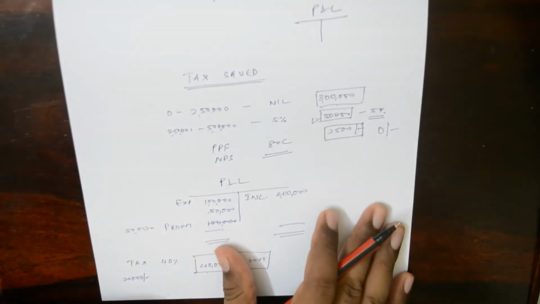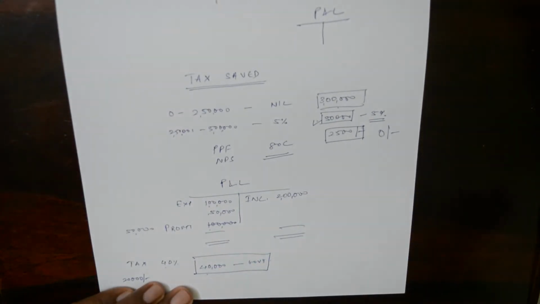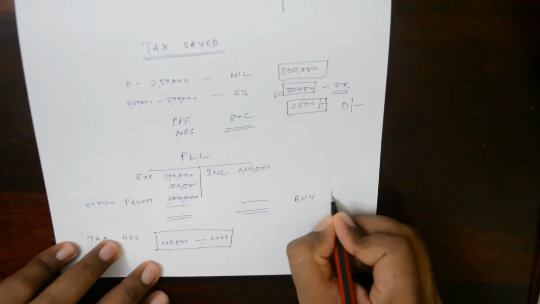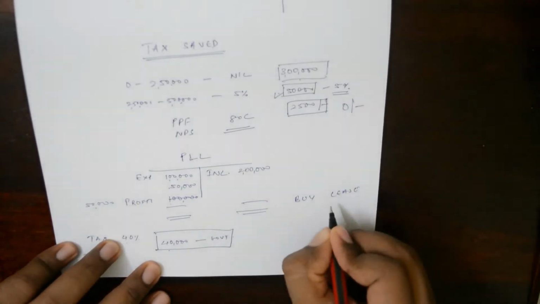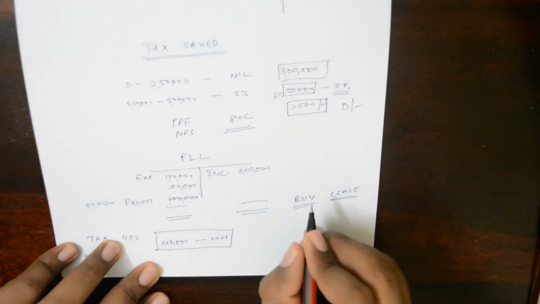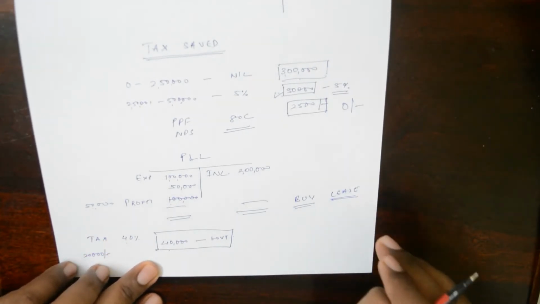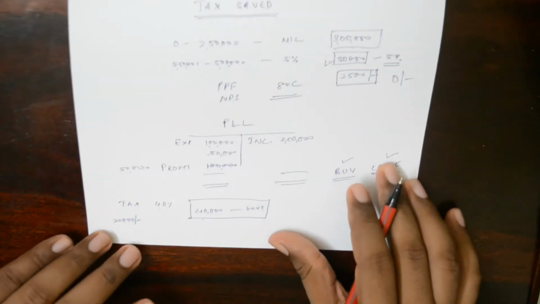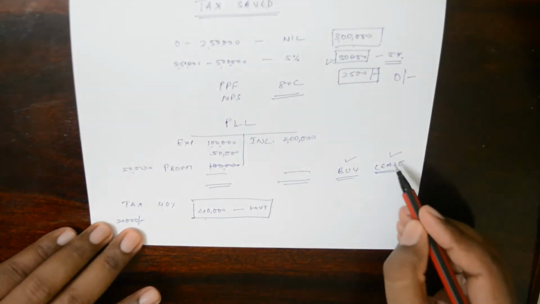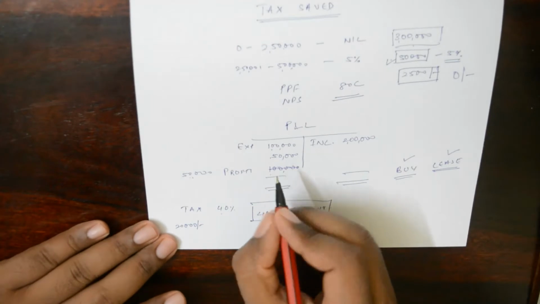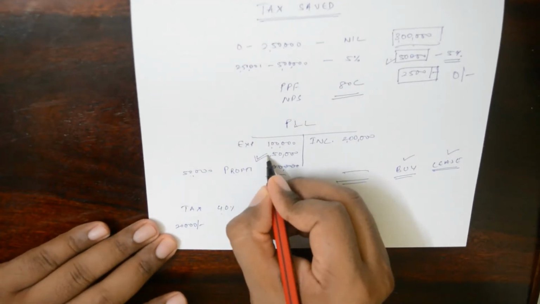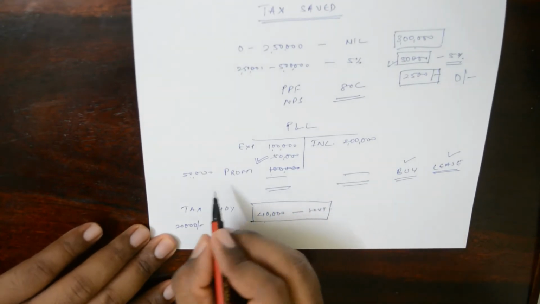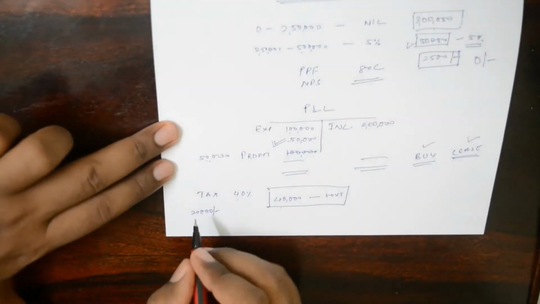Now the same thing applies when we are talking about the problem. In the problem, we are talking about the buying decision and the lease decision. The asset is not bought or taken on lease yet. We are still to decide whether to buy or to take it on lease. Once we buy it or take it on lease, our expenses are going to increase, and because our expenses are increasing, we will be saving some amount of tax.